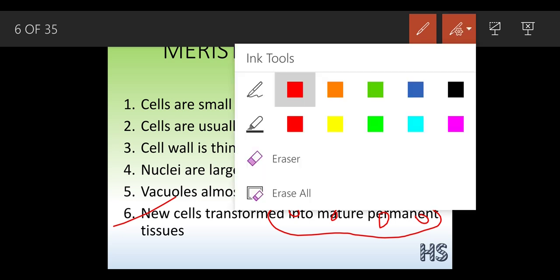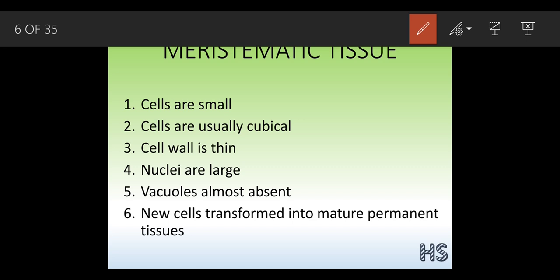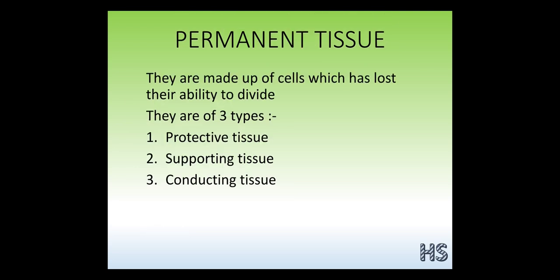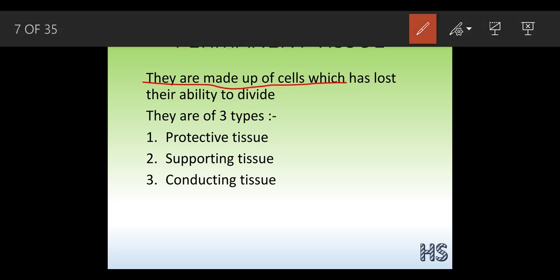Because they don't have the ability to divide, they are made for protection, supporting and conducting system. Let's understand them. Now these are the permanent tissues. These tissues are made of cells which have lost their ability to divide, because they are the transformed ones. After the completion of meristematic cell division, it stops and forms into permanent tissues. They basically function for 3 purposes: protection, supporting and the conducting system.